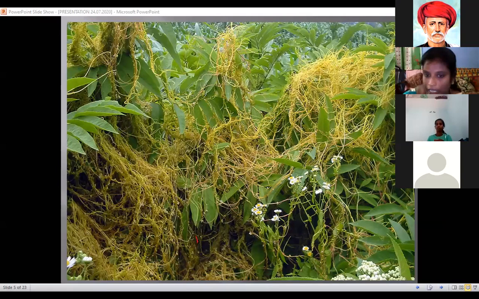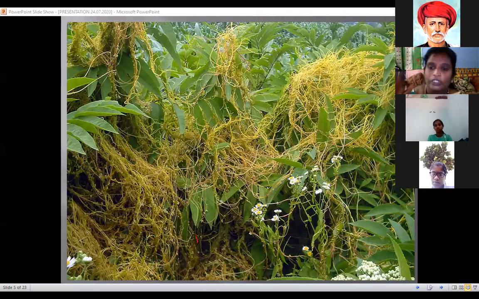In the same way, the Cuscuta plant is one of the medicinal plants. Which type of nutrition does this plant have? Parasitic nutrition. The plant totally depends on others. It doesn't live individually in the depth of the soil. The Cuscuta plant depends on a host plant. Host means depending on others, a mediator. Okay, so next slide.